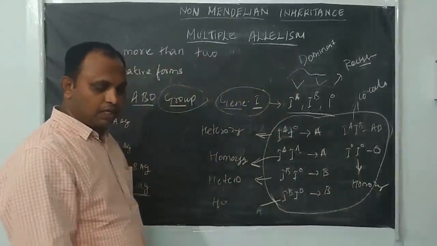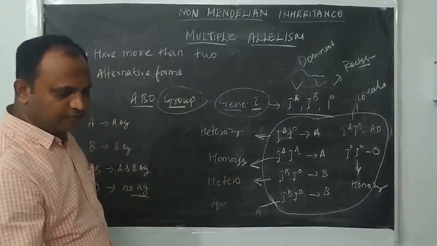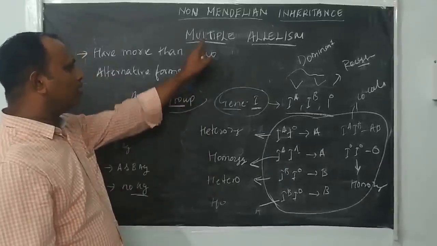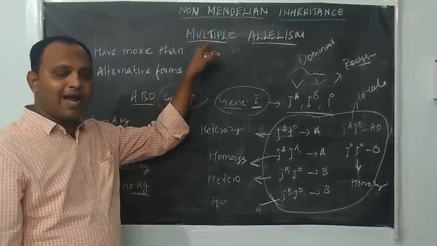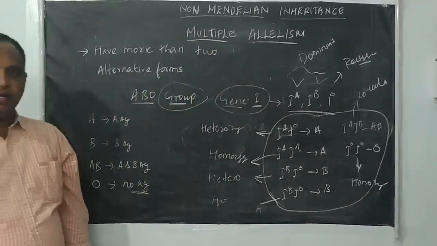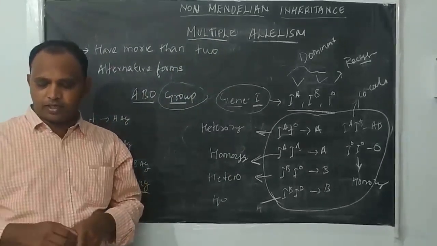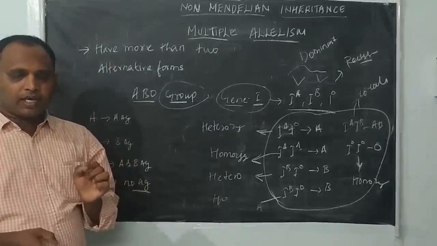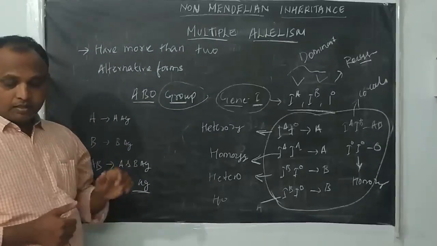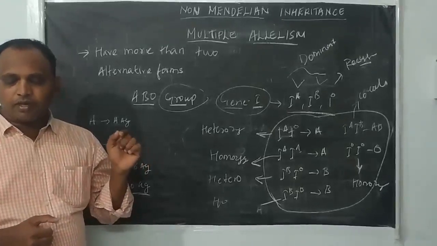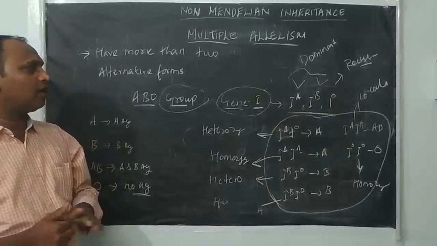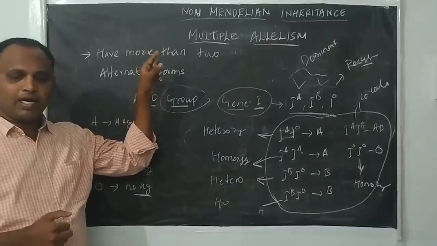That's why, for this blood group, the character of the organism is controlled by more than one allele. That's why we call it multiple allelism. Are you clear with this? Because as per Mendel's laws, each gene has only two contrasting allelic forms. But here the gene has more than two alternative forms. That's why we call it multiple allelism, right?